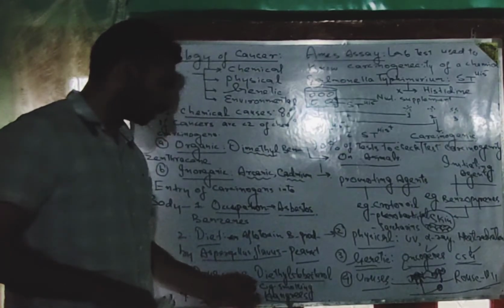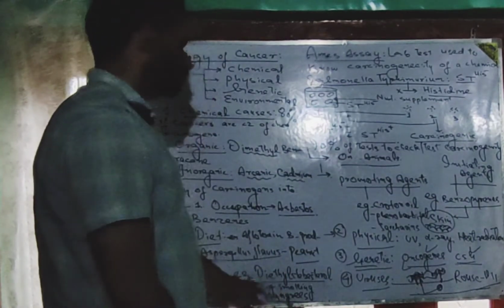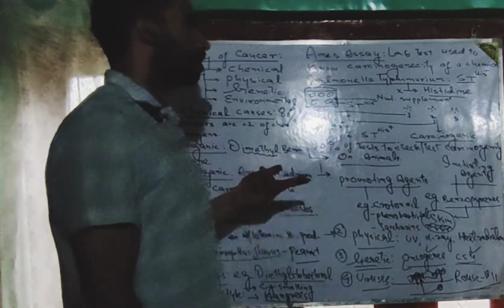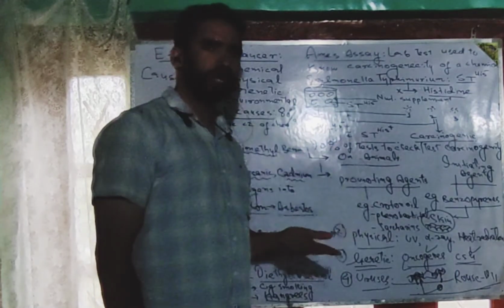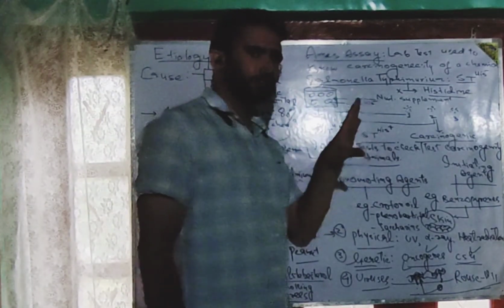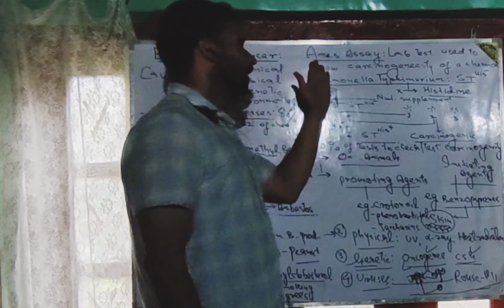of kangri by the Kashmiri people, or cigarette smoking, or any other type of smoking, or making use of different chemicals or drugs by persons who have been habituated to drugs. And how to check the carcinogenicity of a chemical? For that, we have to conduct a test known as the Ames assay.